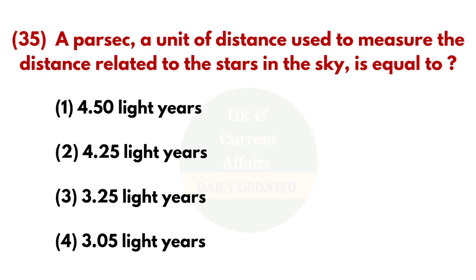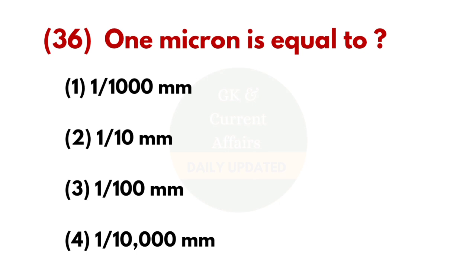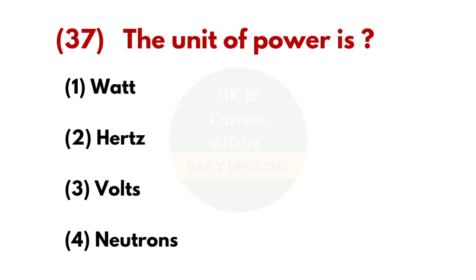35th question, a parsec, a unit of distance used to measure the distance related to the stars in the sky, is equal to? And the answer is 3.25 light years. 36th question, 1 micron is equal to? And the answer is 1 per 1000 millimeter. 37th question, the unit of power is? And the answer is watt.